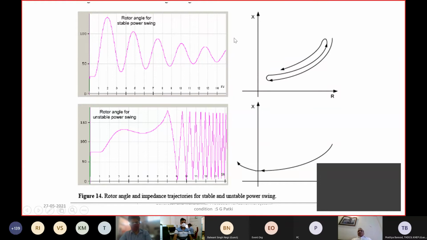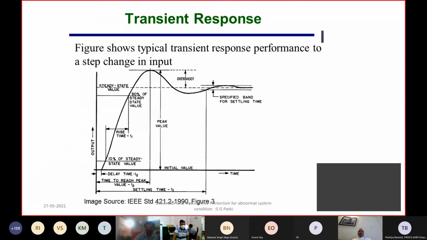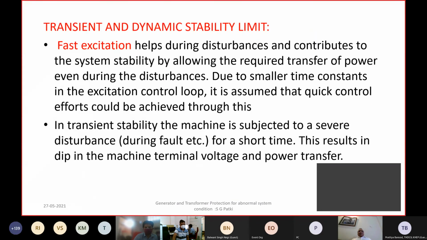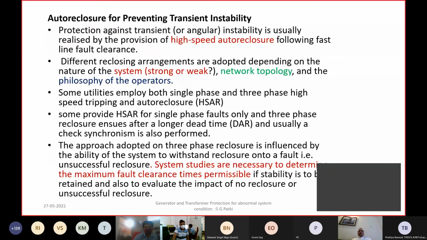Now, if you visualize the same thing in the R and X plane, this is how normally the swings will take place and it will stabilize. But if it doesn't stabilize like this, then it will go from this quadrant and keep moving into this quadrant. So this may result then in operation of the pole slip or power swing protection.